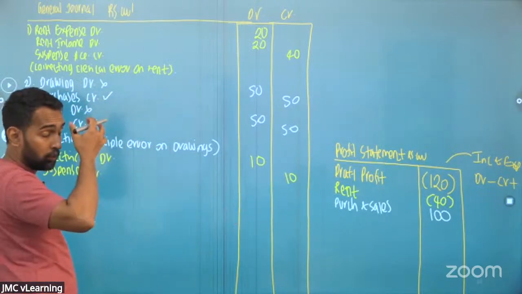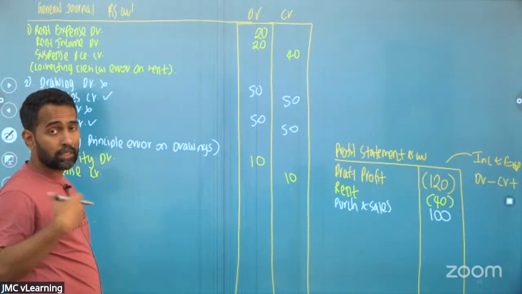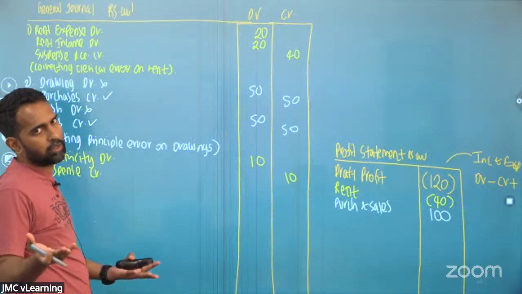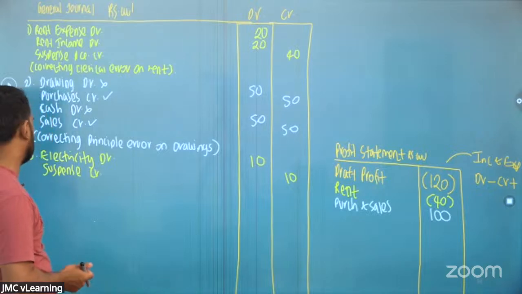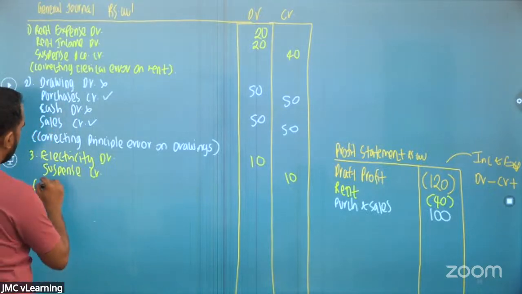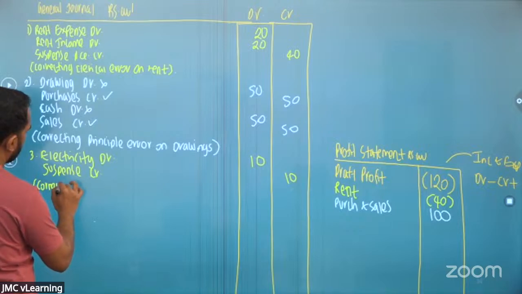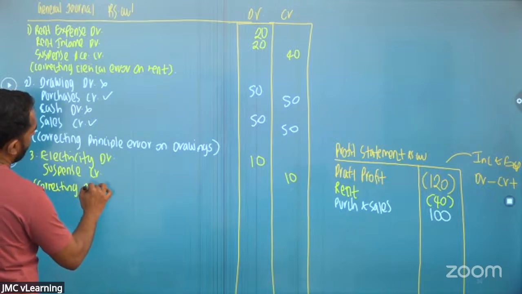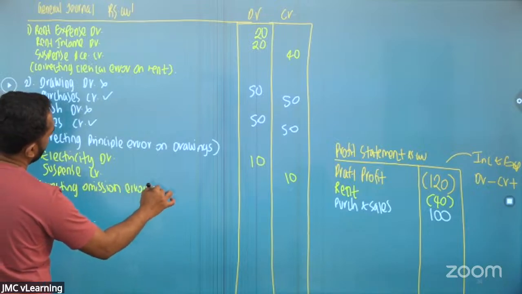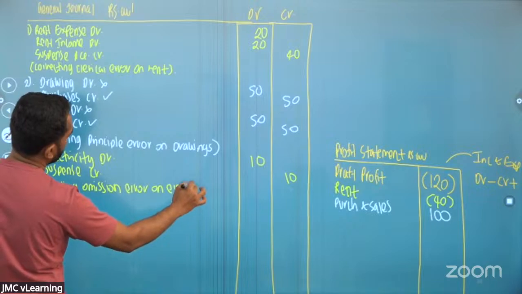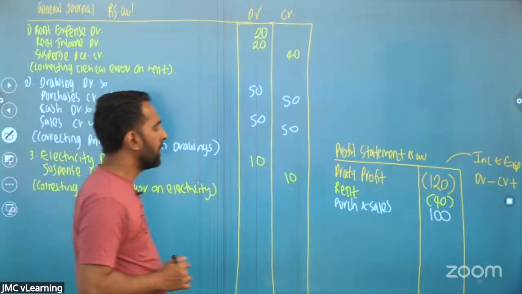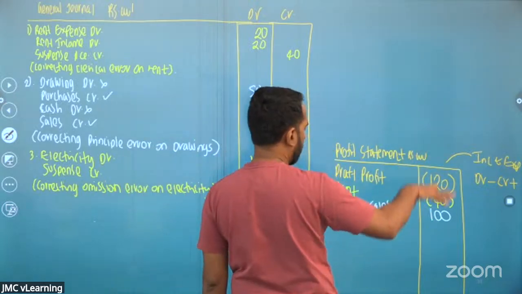Always remember suspense is not an income or expense or asset or liability or equity. It's something we temporarily create because the account is not getting balanced. So we'll write the narration. This is an omission. You have missed that. Correcting omission error on electricity. Electricity is an expense. Debit means minus. Expense increases, profit comes down.